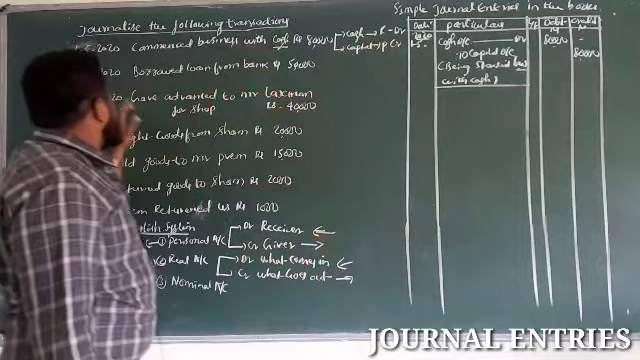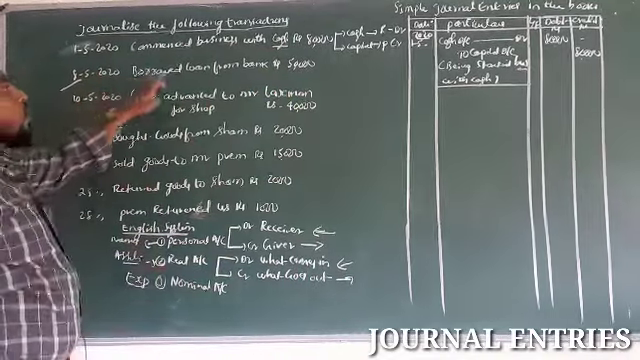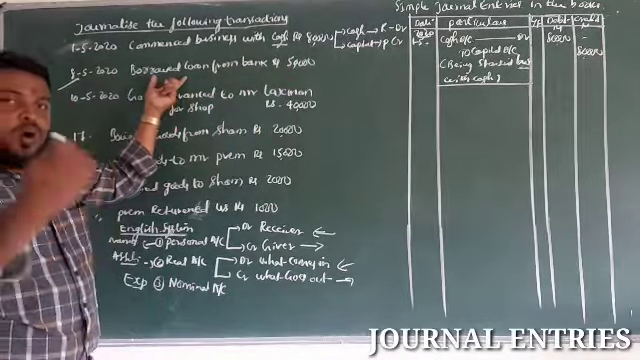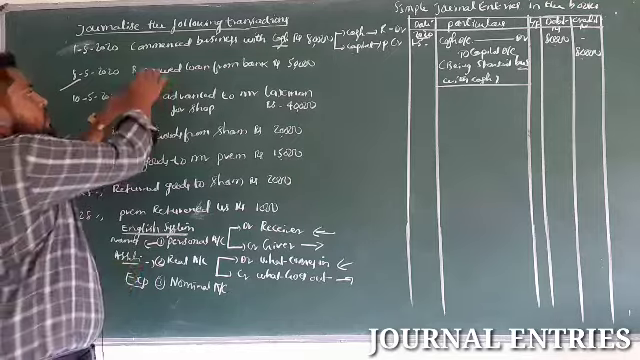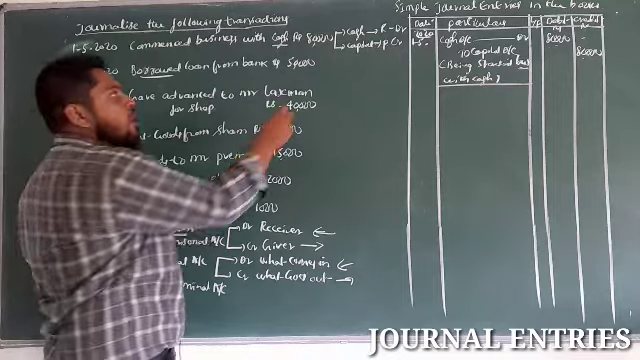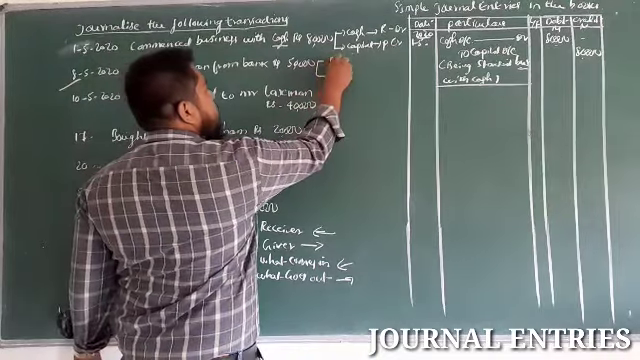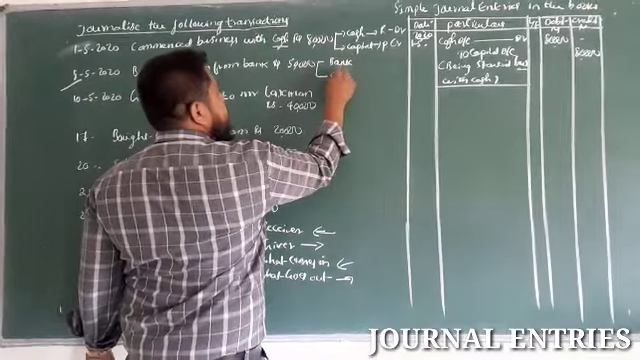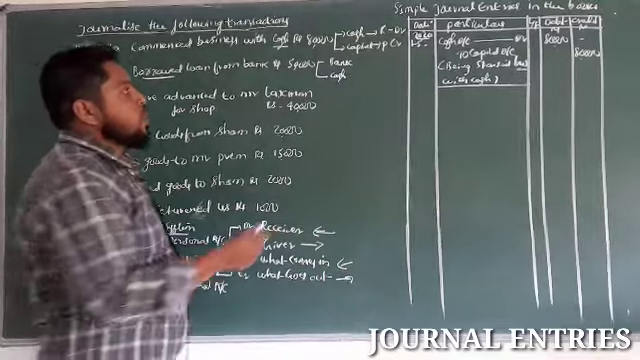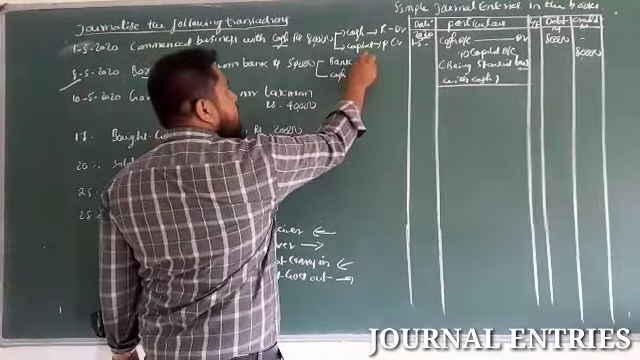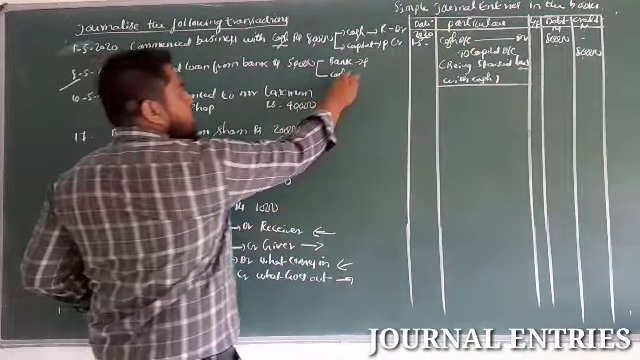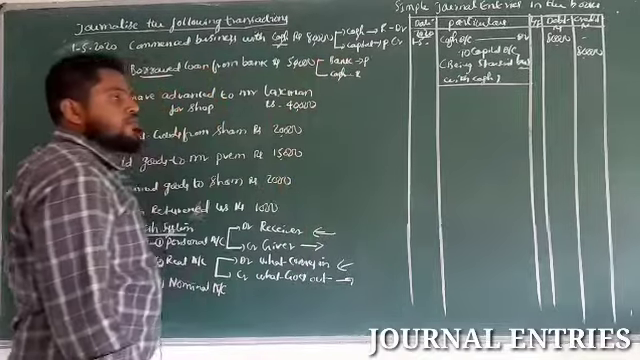Now the second transaction, borrowed loan from bank rupees 50,000. So the owner, he has taken loan from bank. Borrowed means taking loan from a bank. So in this transaction, two accounts are involved. So bank and next cash. He is taking loan, that loan in the form of cash only. So bank comes under personal account. Cash comes under a real account.